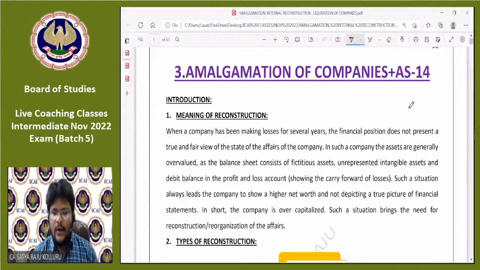So totally we are going to spend almost 9 slots. In these 9 slots, I will try to cover all these 3 topics. And approximately these 3 topics combinedly will cover 20 marks, that is, from 15 to 24 marks it may cover. So this slot is very important to the students who are going to give their attempt for P5. Okay, without wasting much time, I'm directly entering into the subject.